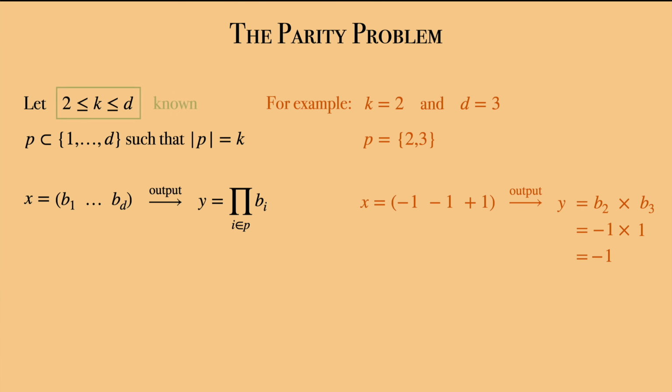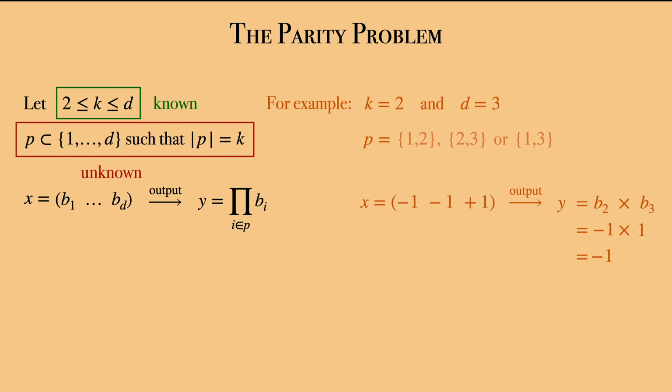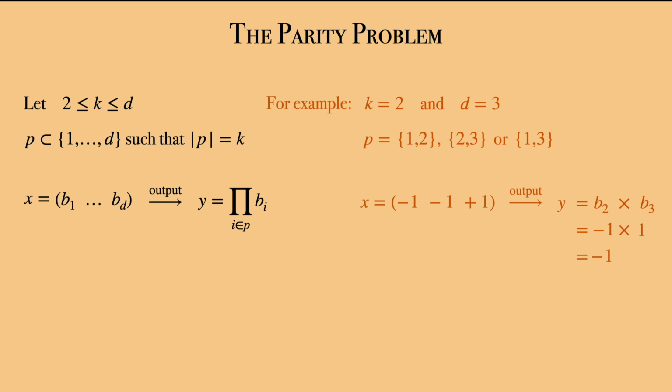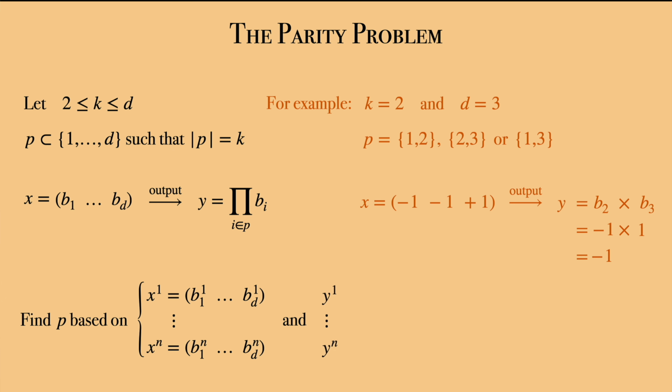In the parity problem, k and d are known, but P is unknown. In our example, it can be 1, 2, or 1, 3, or 2, 3. The objective of the problem is to find P based on n observations, x1, y1 to xn, yn.